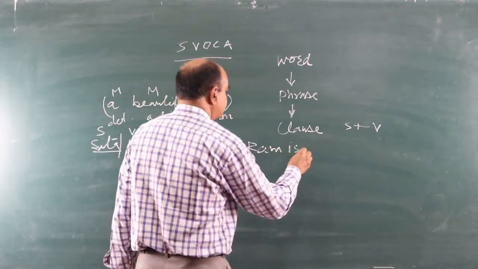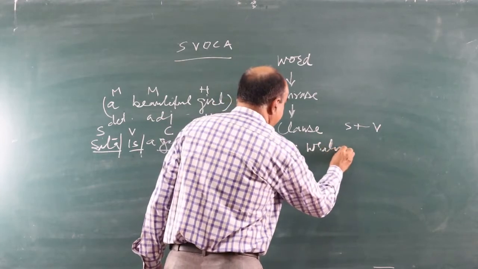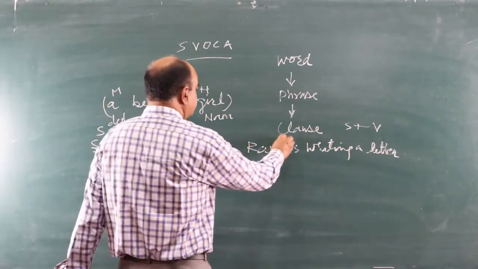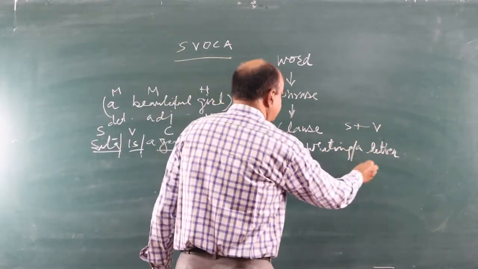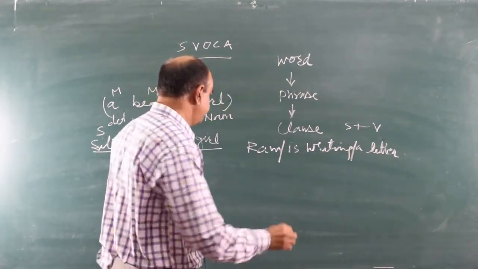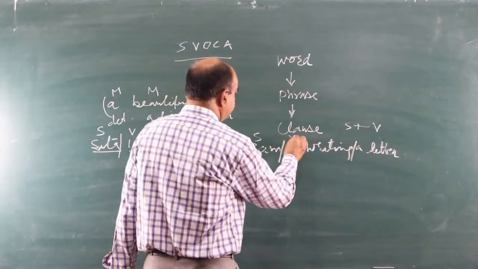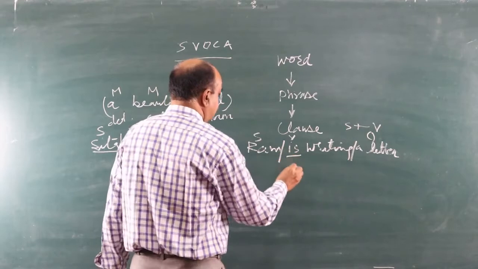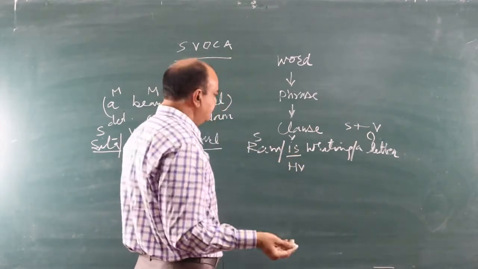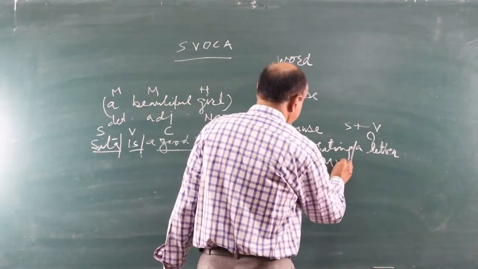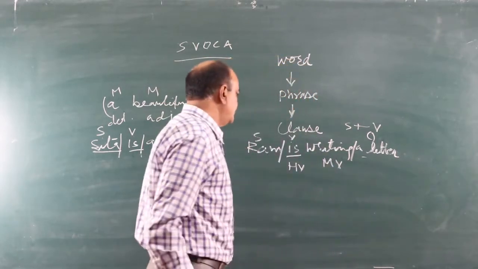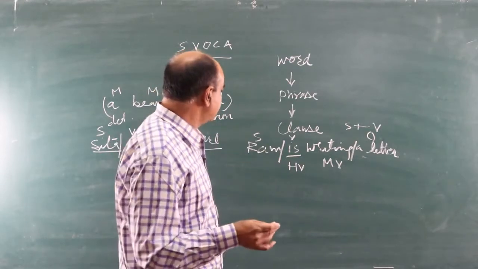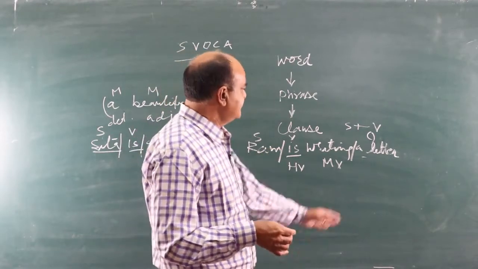I take another example. Ram is writing a letter. Now see, Ram is our subject, is writing is our verb, and a letter is object here. Subject, verb, object. Is is the helping verb, or we can say the auxiliary verb. Writing is our main verb, and a letter is our object. Here in this sentence, Ram is the doer of the action. Ram is performing an action. He is writing, and the result is a letter.